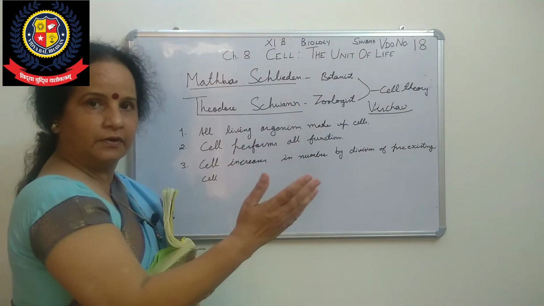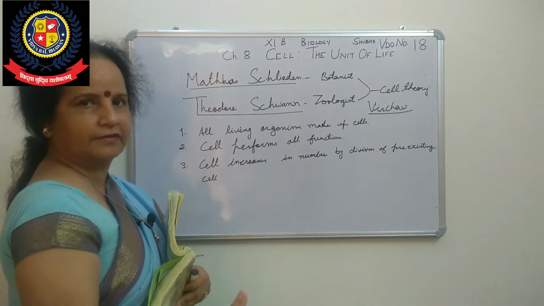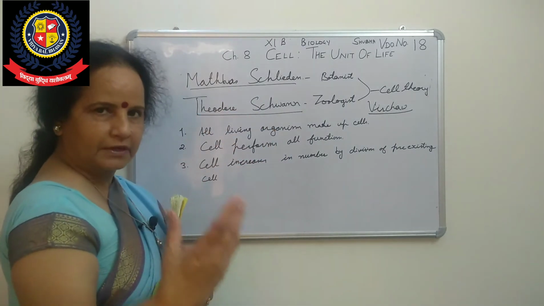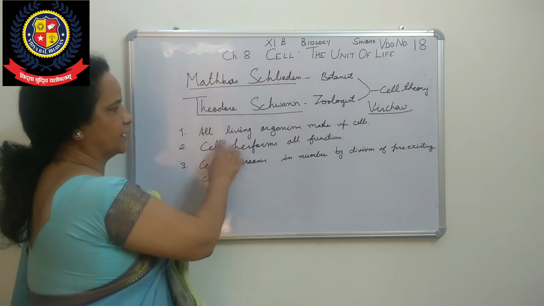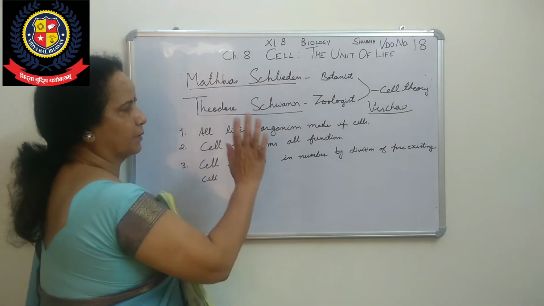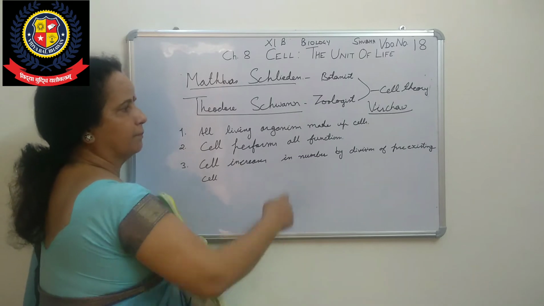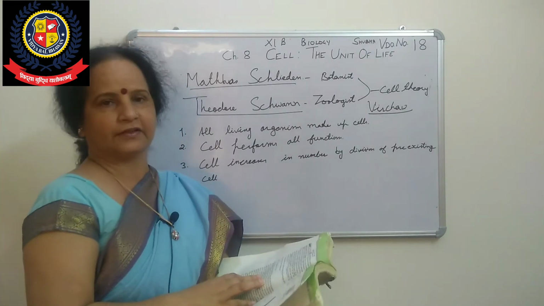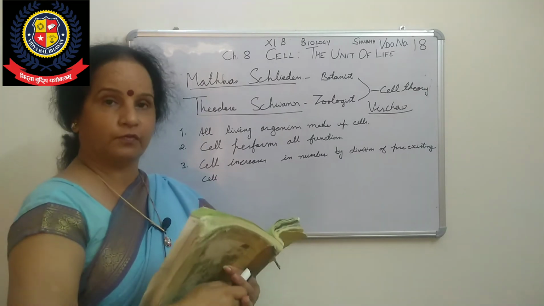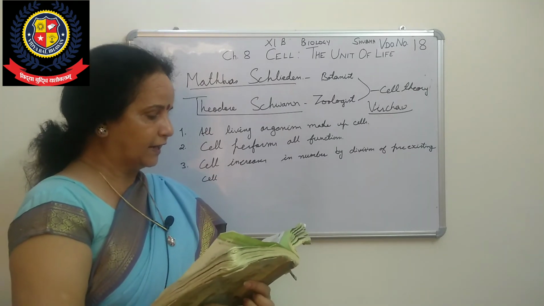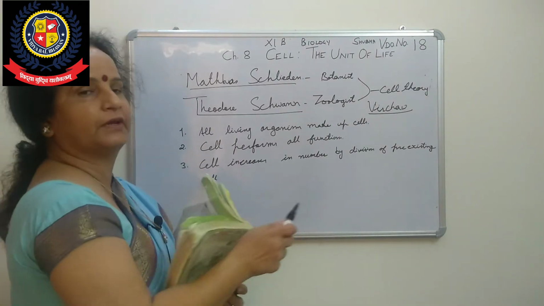Products means whatever organelles are present, whatever compounds or chemicals are present, those will be the products of cells. So we can club these points: all living organisms are made up of cells, the cell performs all functions, and the cell increases in number by division of pre-existing cells. In your book you can underline this, because questions will come from this portion. This is the meaning of pre-existing: cell increases in number by division of pre-existing cell.